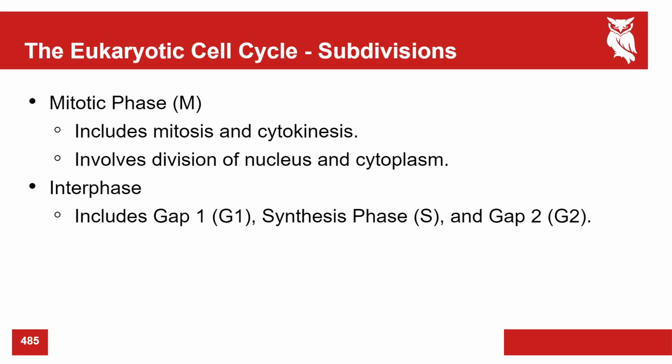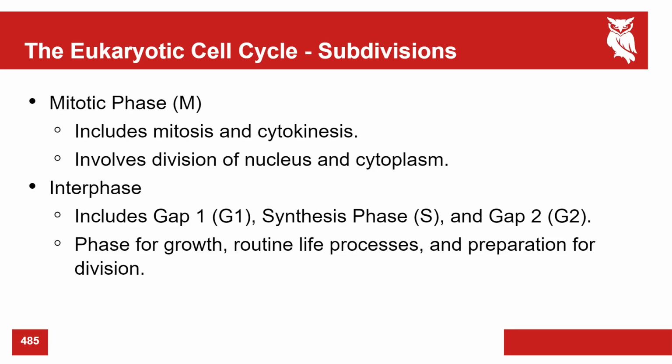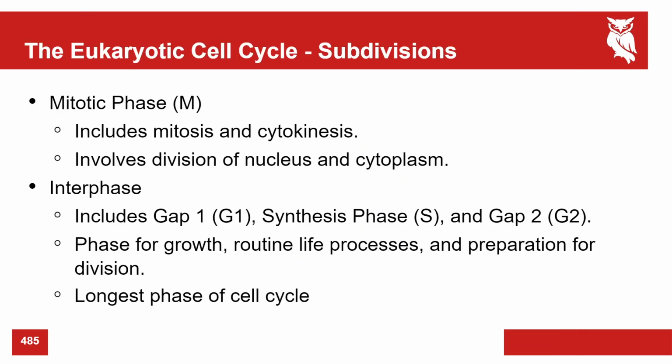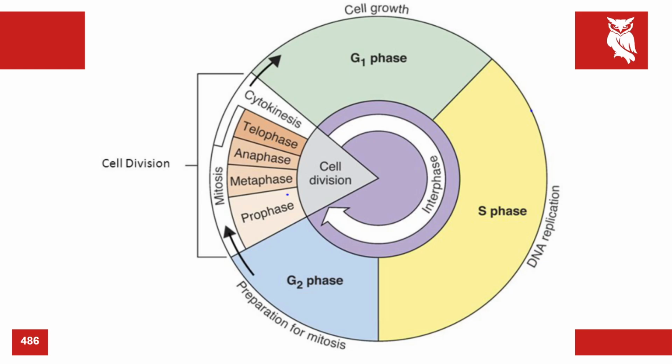All right, interphase. This includes gap 1, also called G1, synthesis or S phase, and gap 2. This is the phase for growth, routine life processes, and preparation for cell division. So at any one time, most of your cells are in interphase, either gap 1, gap 2, or S phase. This is also the longest phase of the cycle.